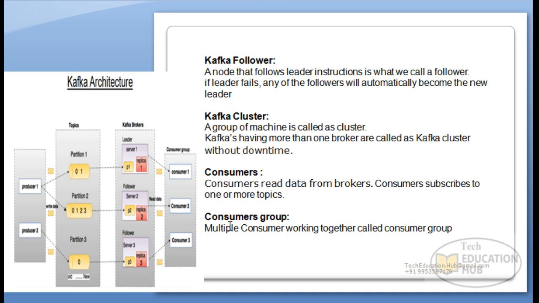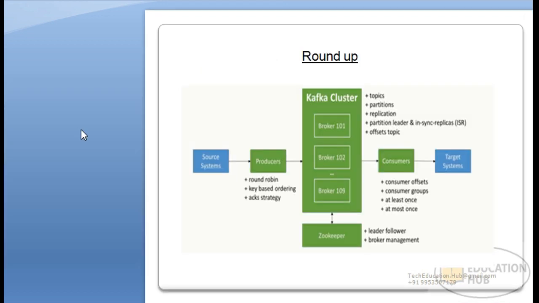Now the last is consumer group. We can have one consumer or we can have multiple consumers. A group of consumers will form a consumer group. So this is all about the major components within my Kafka.